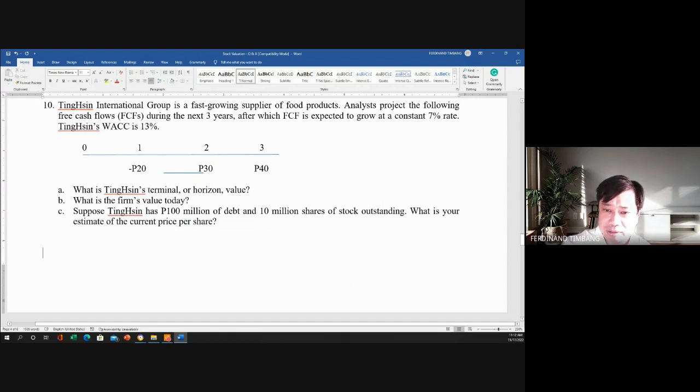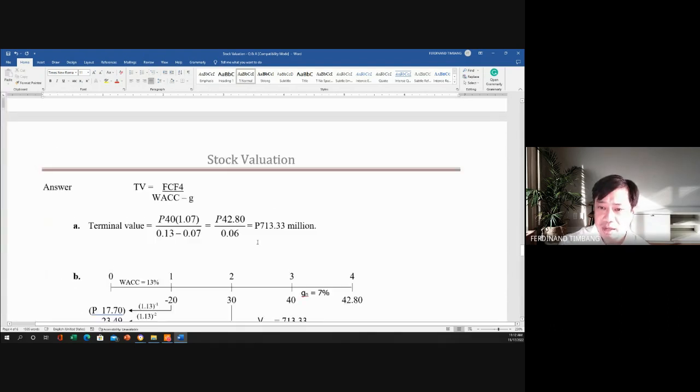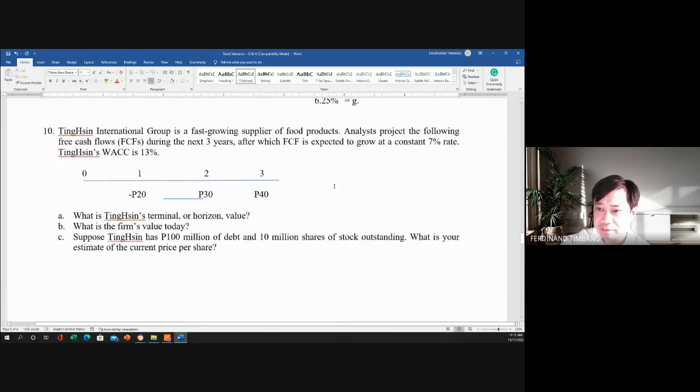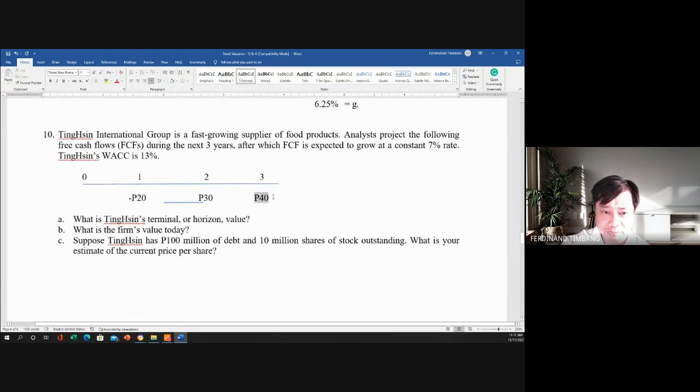Pagka sinasabi natin terminal value or horizon value, yan yung value dito class sa dulo. So the formula is the terminal value is equivalent to free cash flow at year 4. So actually yan ay 4. Then WACC minus G. So we have the free cash flow at year 3 of 40.